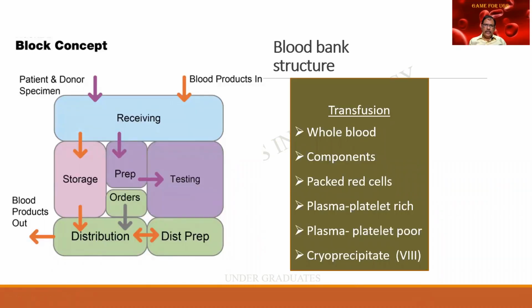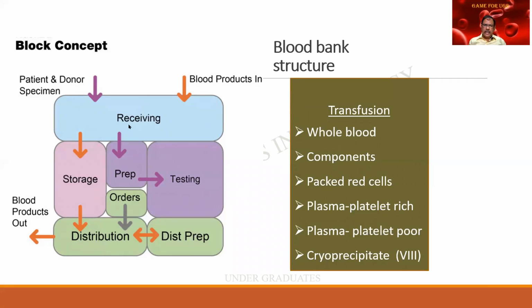I would like you students to kindly have a clear concept of the blood bank. It has a minimum of 7 sections or compartments. The licensing authority is not the National Medical Commission or the Medical Council of India. It is a different body, namely the Pharmaceutical Sciences.